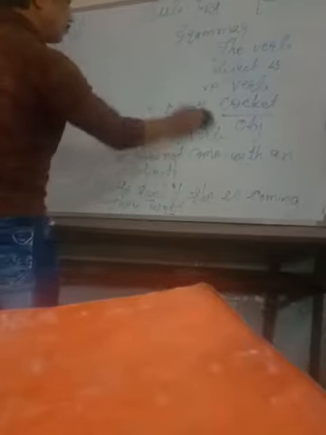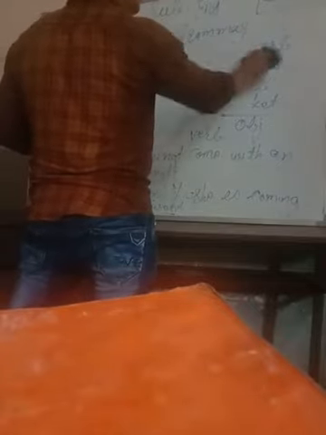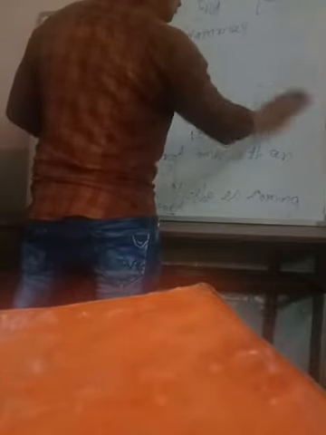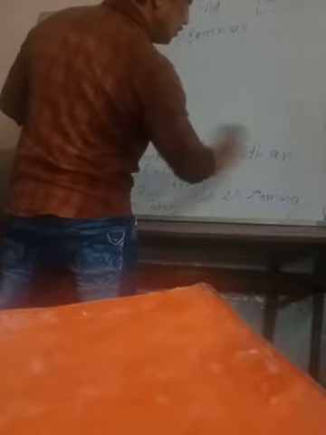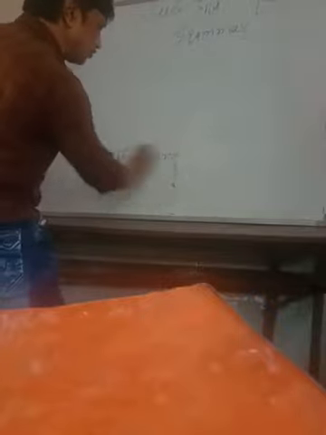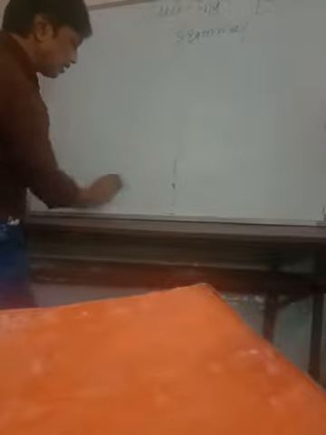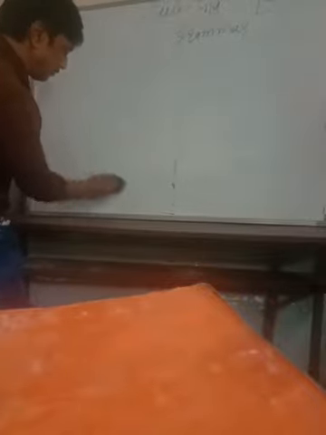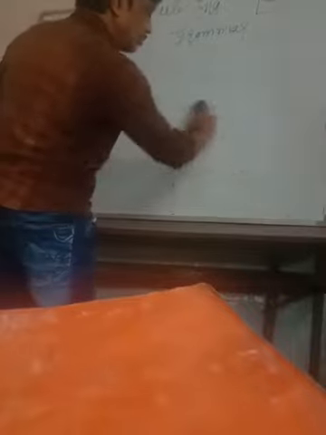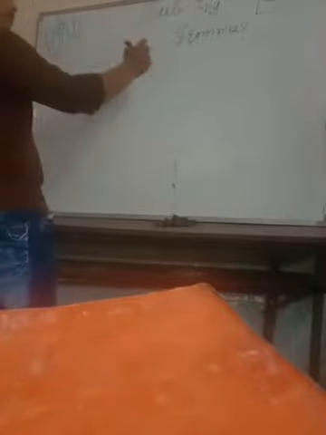Now we are going to see another type of verbs. Some examples I am going to give you of transitive and intransitive, and your homework will be to find such sentences from your textbook and write them, giving the name whether it is transitive or intransitive. So it will be clear that we got an idea about this topic.